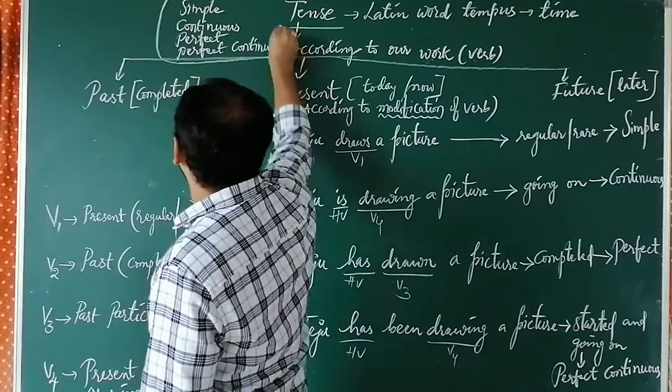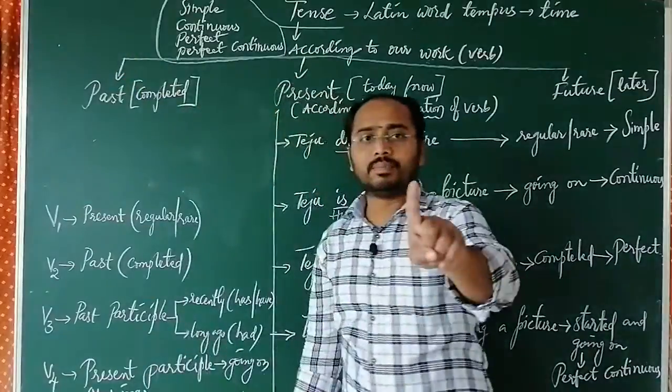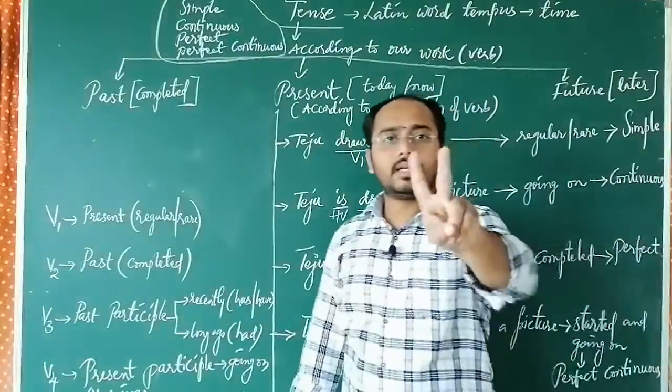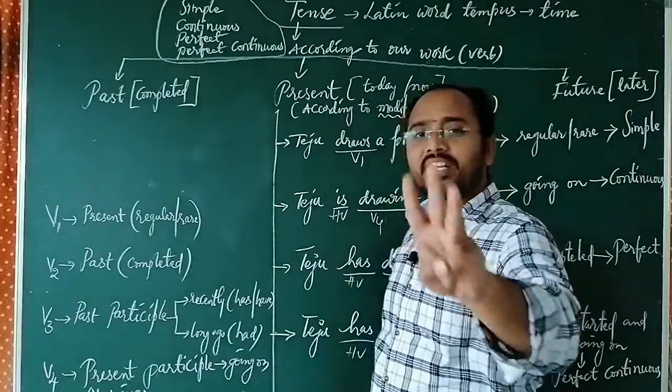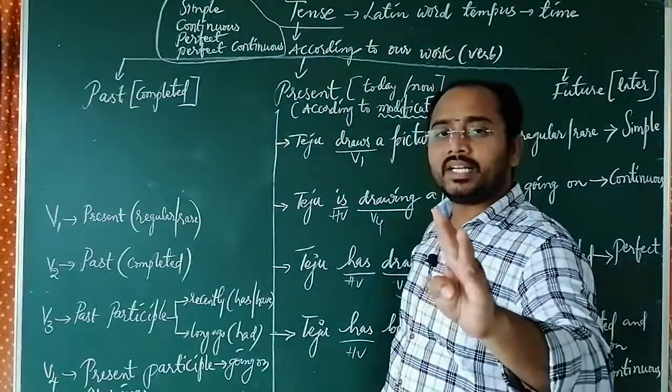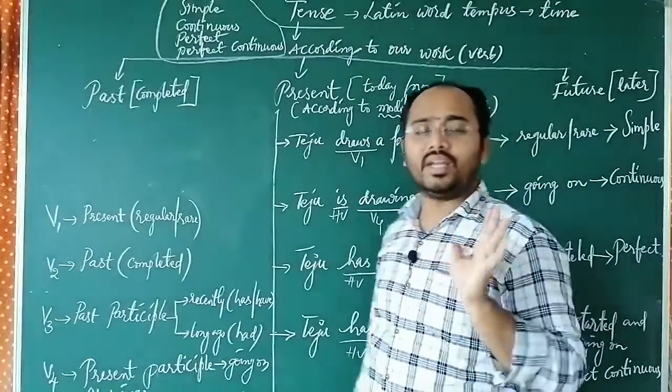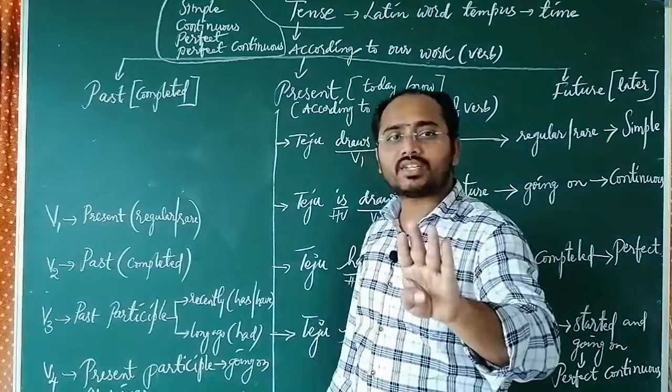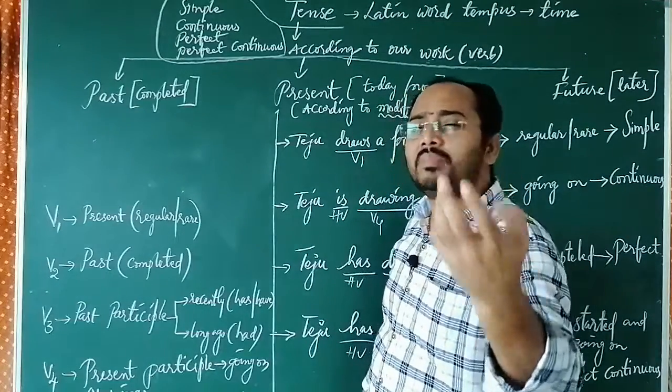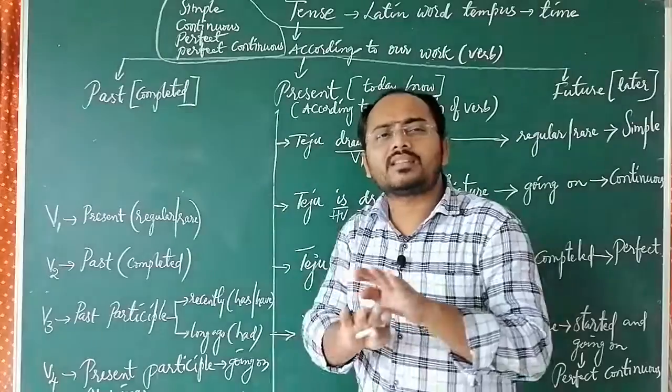The tense is different but the names are common. Simple means regular or rare. Continuous means going on. Perfect means completed. Perfect continuous means started and going on. If you know the definitions or consider the meanings of these words, the tenses are very easy.